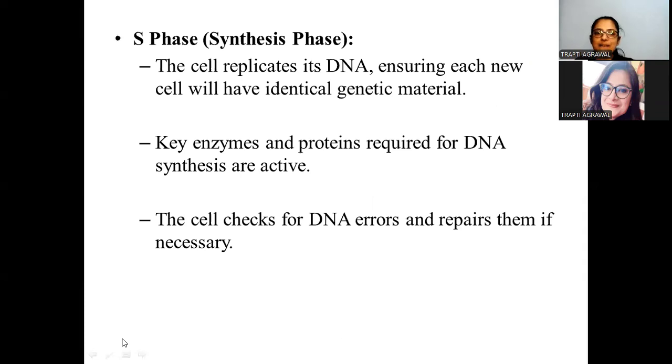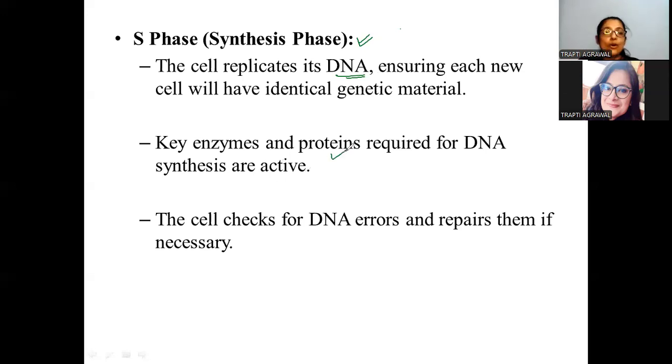Let's move ahead, students, and understand one of the important phases of the cell cycle, the S phase, or we can say the synthesis phase. In this S phase, the most important point is that the DNA is getting replicated. The DNA replication is taking place in the S phase, right? It makes sure that the new cell has the same, identical genetic material. That's why the DNA is getting replicated. The same copy of the DNA is formed in the S phase, so that when the two daughter cells are forming, the same DNA is transferred into the two daughter cells.